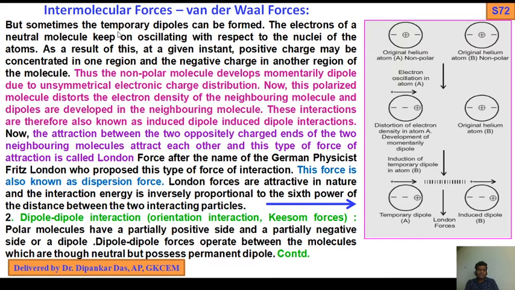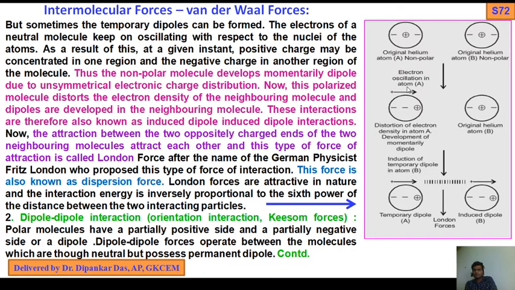But sometimes temporary dipoles can be formed. The electrons of a neutral molecule keep on oscillating with respect to the nuclei of the atoms. As a result of this, at a given instant, a positive charge may be concentrated in one region and a negative charge in another region of the molecule.